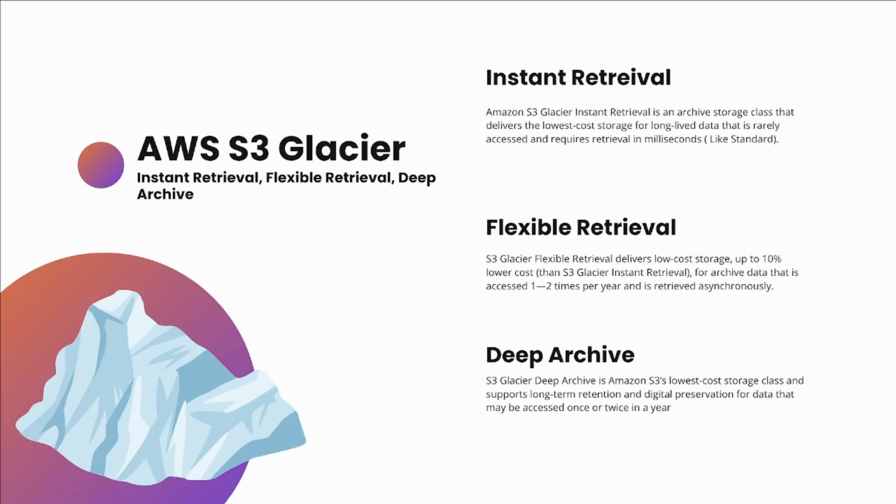Then there's the last one, which is deep archive. S3 Glacier Deep Archive is S3's lowest cost storage class, and it supports long-term retention and digital preservation for data that may be accessed once or twice a year. So it's durable, it's low cost, and it's usually for long-term retention of data that may need to be retained for at least 7 to 10 years.